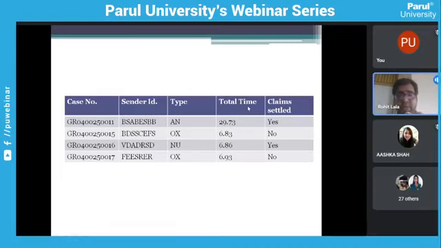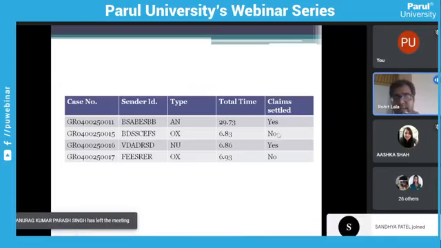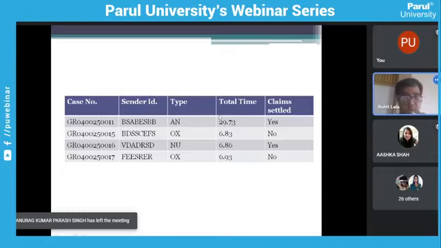And total time is the time to settle or recover, so these are durations represented in front of you. And last, claims, whether they are settled or not, so yes or no kind of data. This is the data I considered to plot the graph.